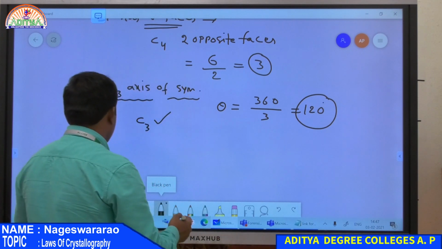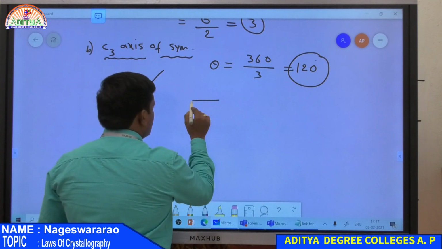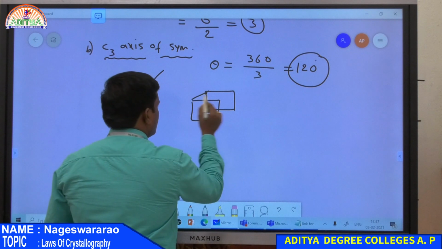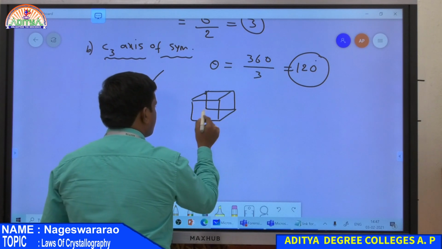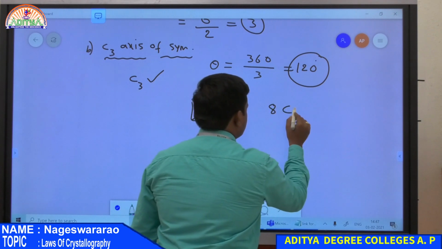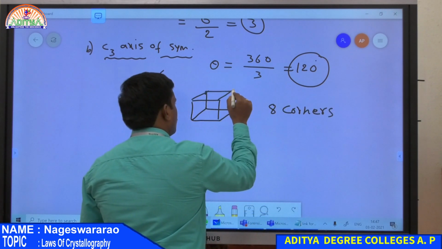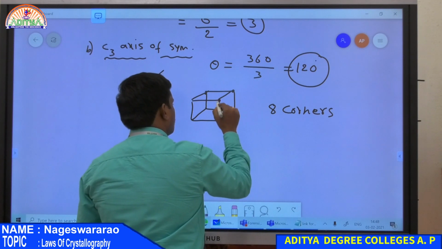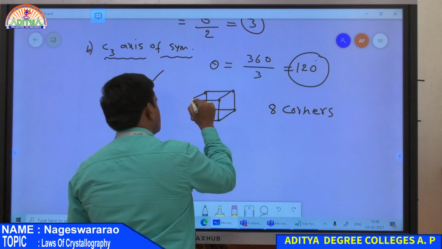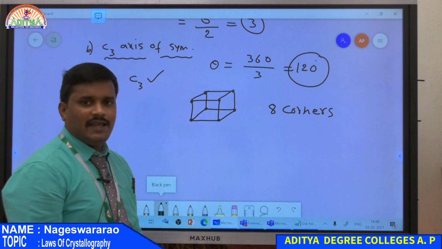For this again consider the crystal. So this is the crystal. Each crystal has 8 corners. So this is corner 1, 2, 3, 4, 5, 6, 7 and 8. These are the 8 corners.